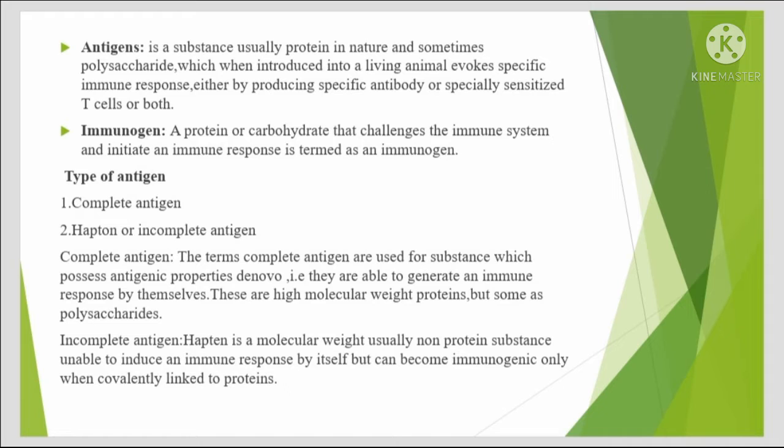Types of antigen. There are two types of antigen: complete antigen and hapten, or incomplete antigen. Complete antigen. The term complete antigen is used for substances which possess antigenic properties de novo. For example, they are able to generate an immune response by themselves. These are high molecular weight proteins, but some are polysaccharides. Incomplete antigen. A hapten is a low molecular weight, usually non-protein substance, unable to induce an immune response by itself but can become immunogenic only when covalently linked to proteins.